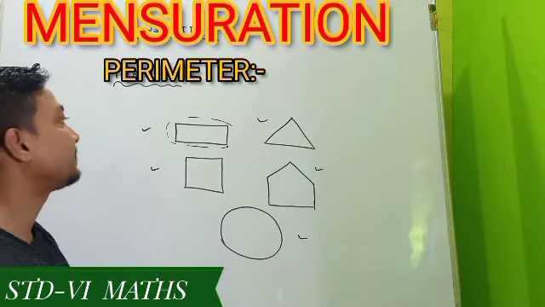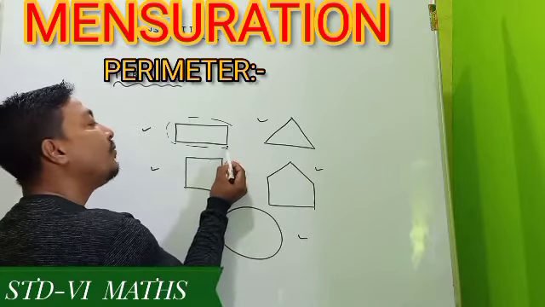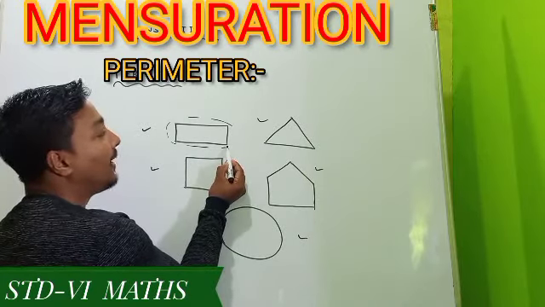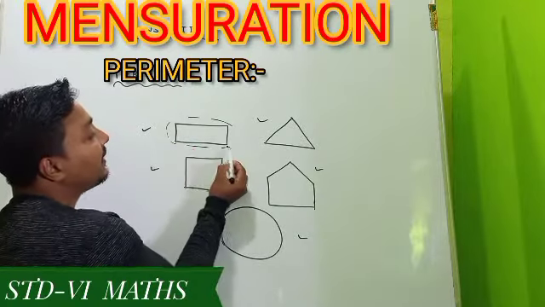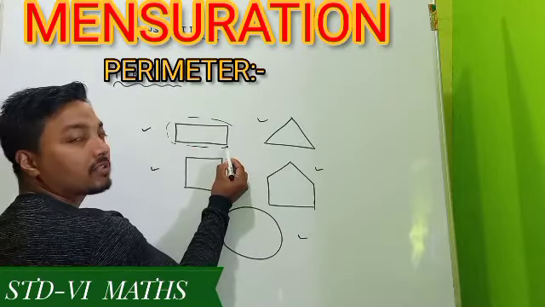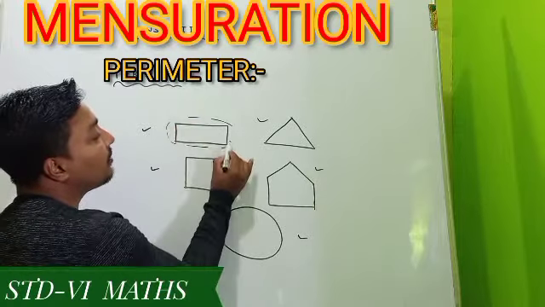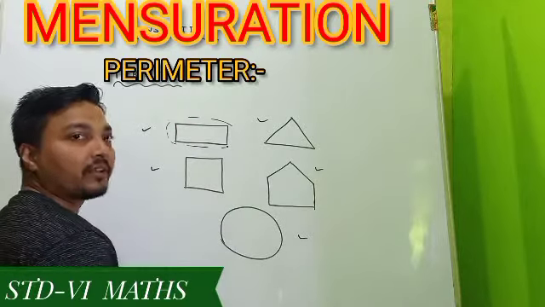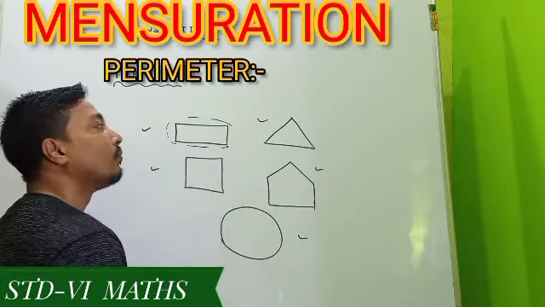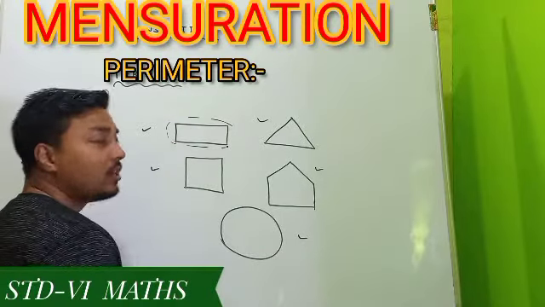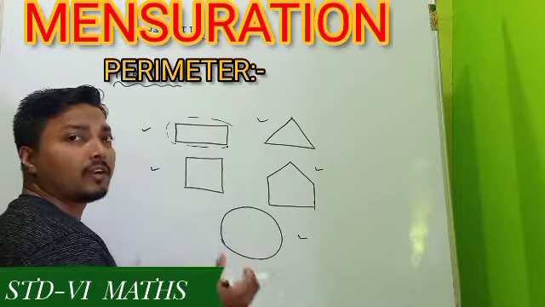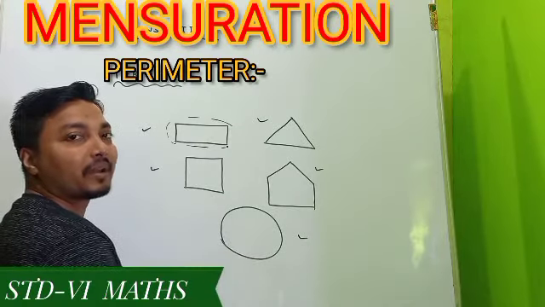Once again repeating, if I make anyone stand at one point on the closed figure, and I say you just have to cover, it means where you started, you have to come back to that same position. It means you have completed one complete rotation around the closed figure. So how much distance you cover, that distance is called the perimeter.